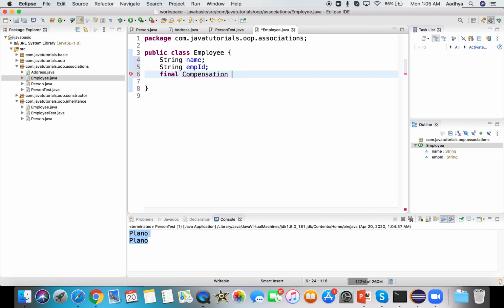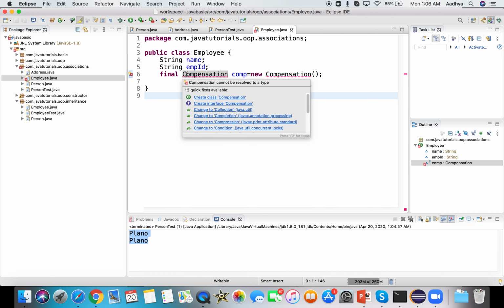So compensation comp equals new compensation. Here, since it is a final variable, I wanted to create the object within the employee class itself, not in the main method. So let me save this. Now I'm going to get an error because there is no such class. I have named it compensation. So let's create this class.